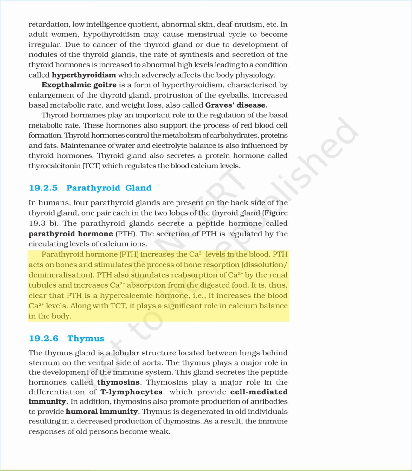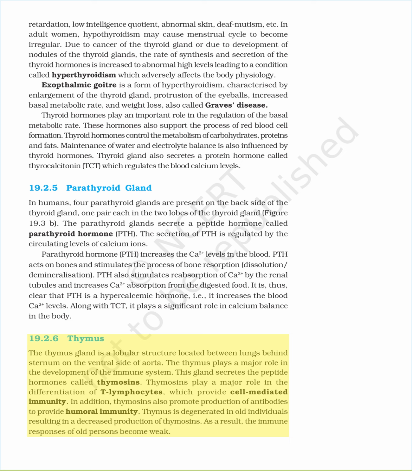Parathyroid hormone, PTH, increases the Ca2+ levels in the blood. PTH acts on bones and stimulates the process of bone resorption, dissolution/demineralization. PTH also stimulates reabsorption of Ca2+ by the renal tubules and increases Ca2+ absorption from the digested food. It is, thus, clear that PTH is a hypercalcemic hormone, i.e., it increases the blood Ca2+ levels. Along with TCT, it plays a significant role in calcium balance in the body.